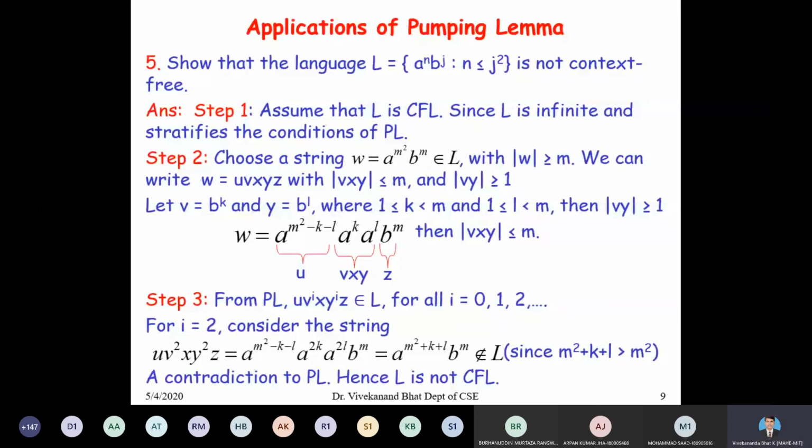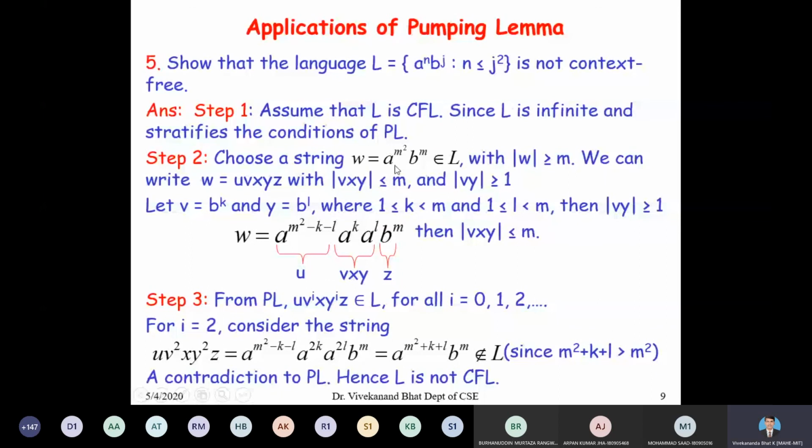Now choose one particular string. There exists a positive integer m such that we select the string w equal to a to the power of m square into b to the power of m. That belongs to L, because all the strings in this language are of the form a to the power of j square b to the power of j. Since n is less than or equal to j square, we can select n as j square and b as j.